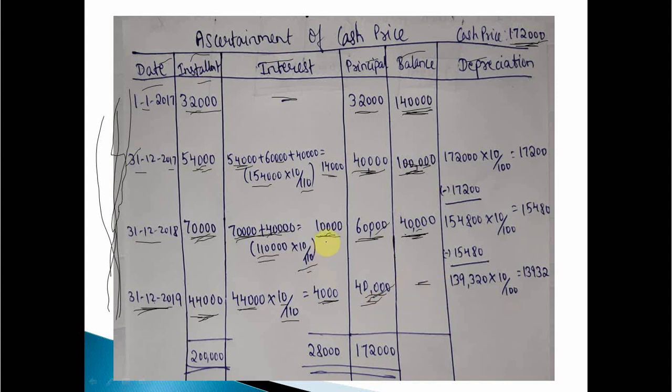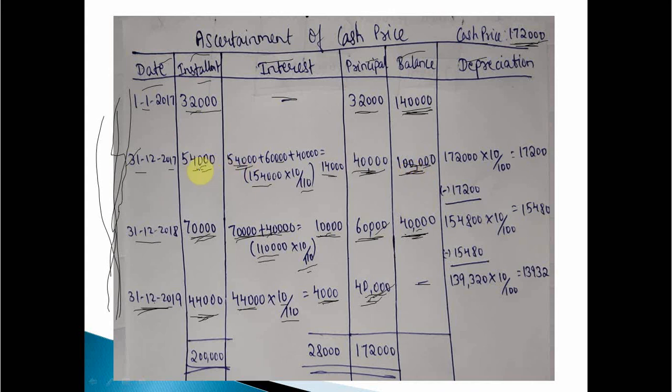Then we'll move to our second installment. 70,000 installment. 70,000 plus remaining balance of 40,000 is equal to 1,10,000 into 10 divided by 110. Here also the same thing, 10,000 interest. Deduct 10,000 from 70,000 to get 60,000. Then add 60,000 plus 40,000 to get 1 lakh balance. Over here we have to take 1 lakh balance.